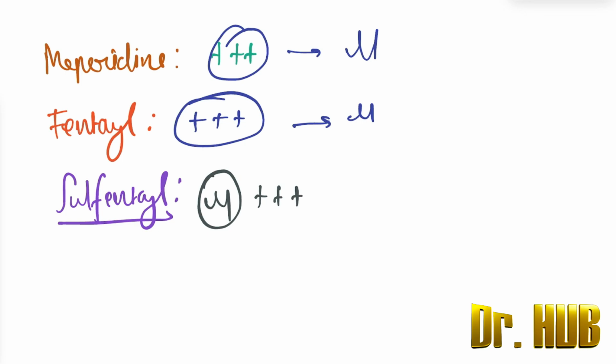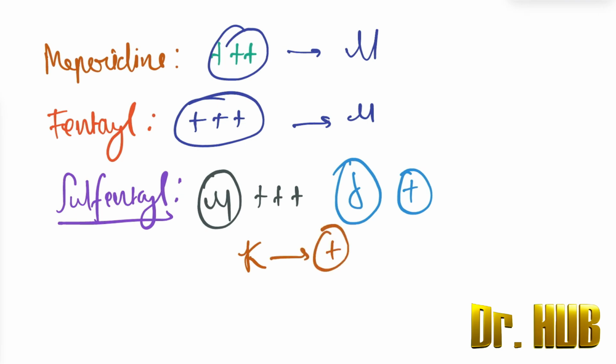Then comes the delta. Delta is positive. And what about the kappa? The kappa is again positive. So in sulfentanyl, we see the receptor effect of everything, that is the mu, delta and the kappa.